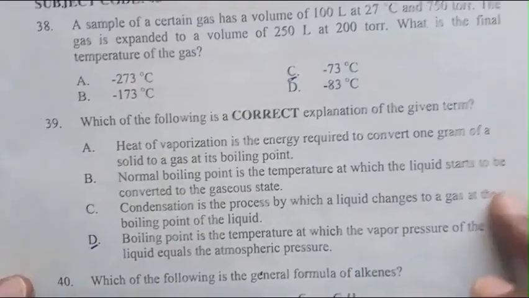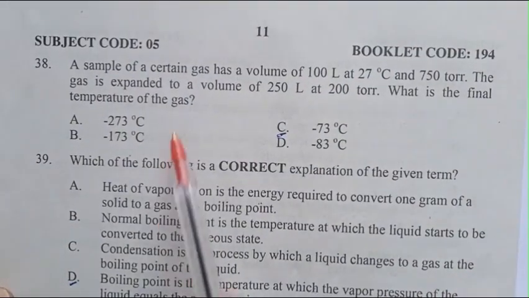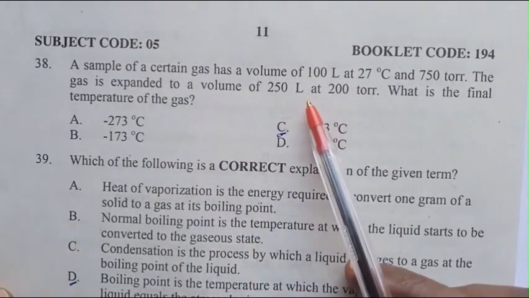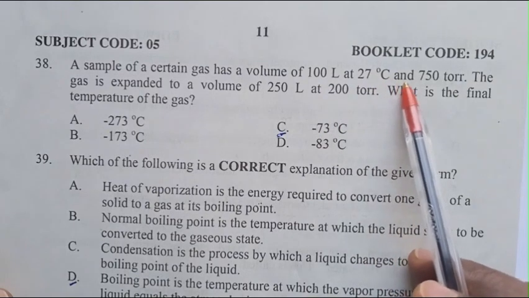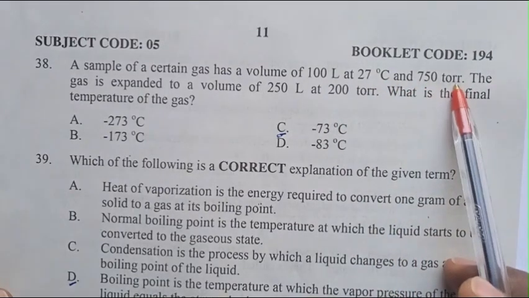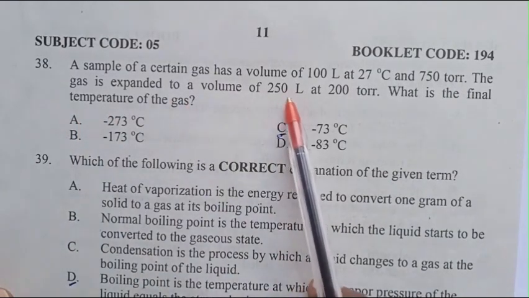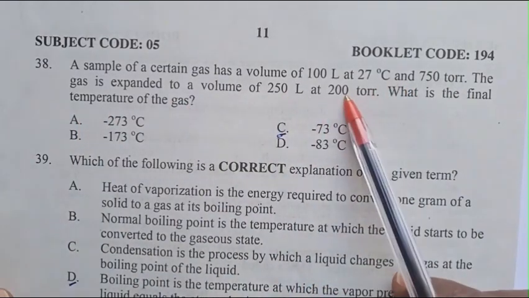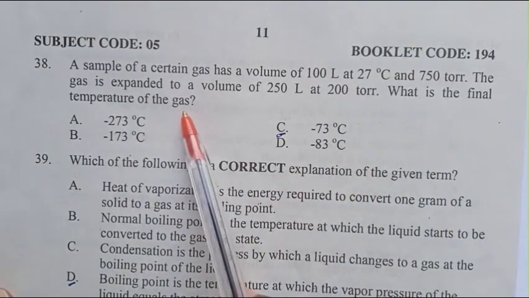Question number 38. A sample of a certain gas has a volume of 100 liters at 27 degrees Celsius and 750 torr. The gas is expanded to a volume of 250 liters at 200 torr. What is the final temperature of the gas?